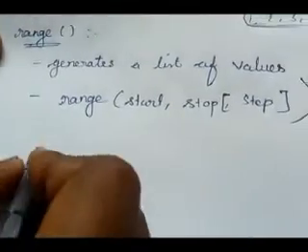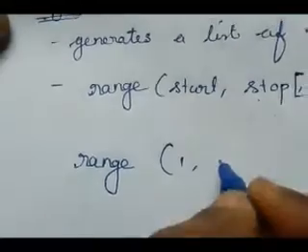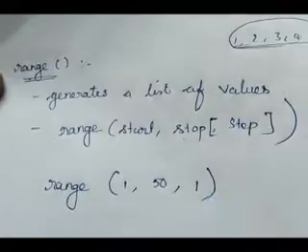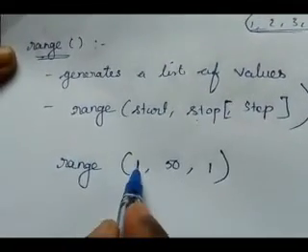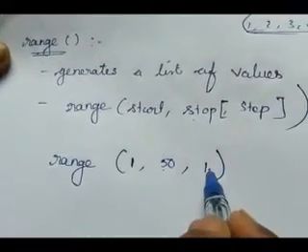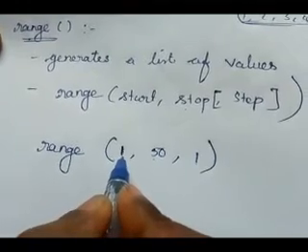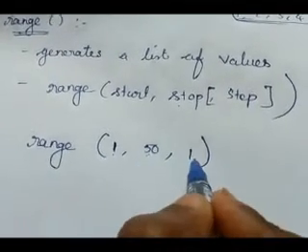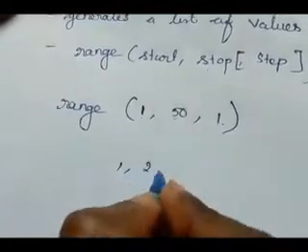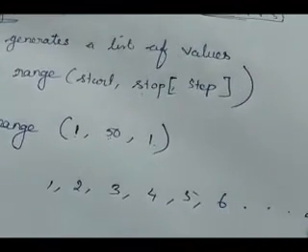See here one example. Range 1 comma 50 comma 1. What is the meaning of this? The starting value is 1. The end value is 50. Then the step value is 1. That means it generates the values from 1 to 50 incremented by 1. So it generates the values 1, 2, 3, 4, 5, 6 up to 49.